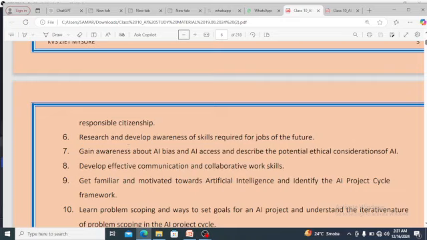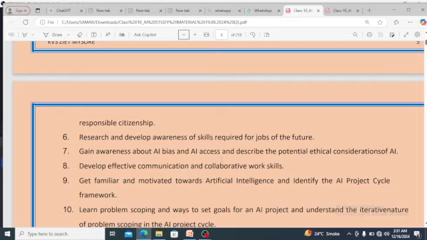What is AI access? It means there is a majority of people who are unaware of technical things. They are not able to use AI. On the other hand, there are people who are able to use AI. So the public is divided into two parts. One which is able to use AI, which is called AI access people, and the other which is not able to access AI. They cannot access the AI facilities.